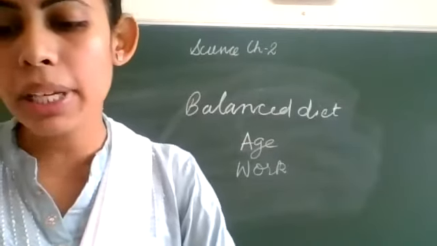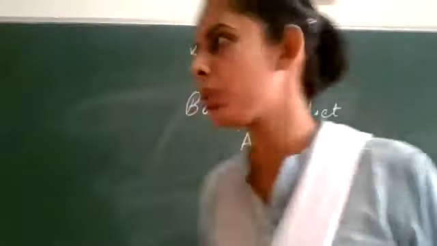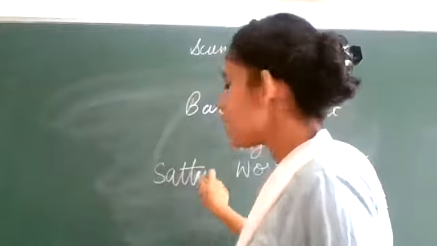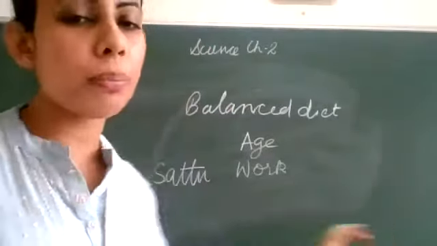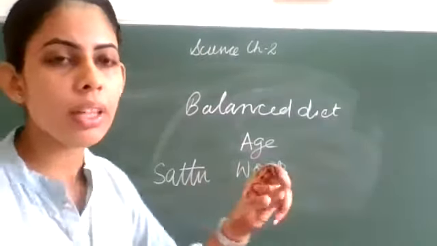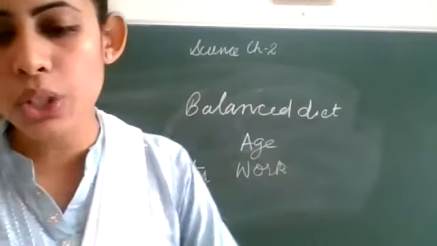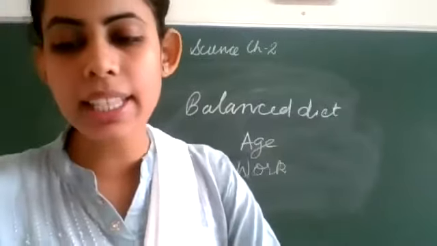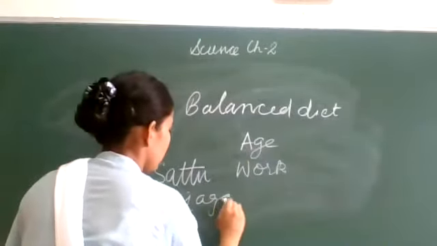And next is banana, spinach, sattu. So what is sattu? It is a protein rich flour that is prepared from the pulses and cereals. Okay, and they also use chana in it. Clear? And the next is jaggery.